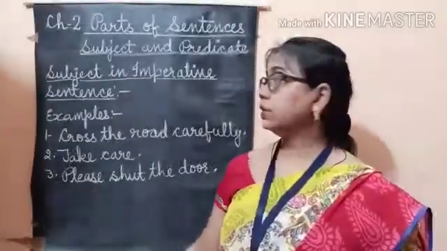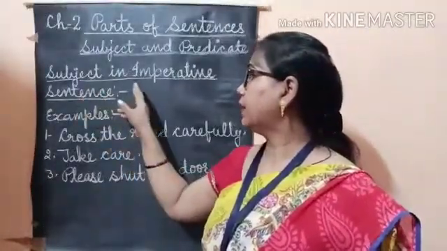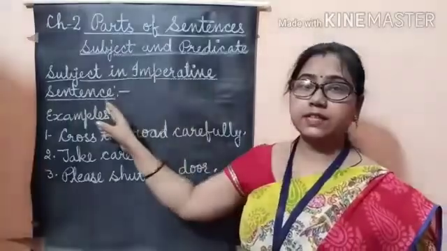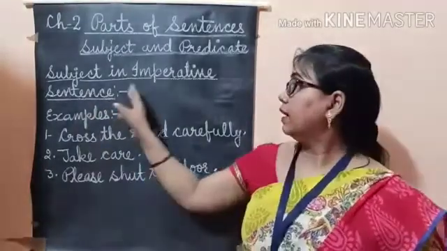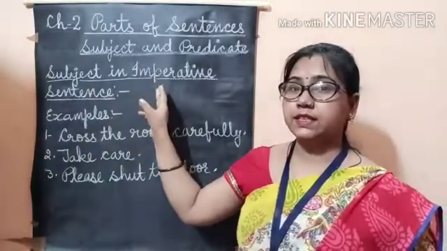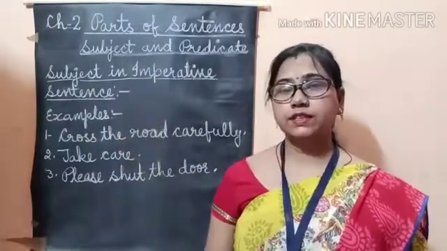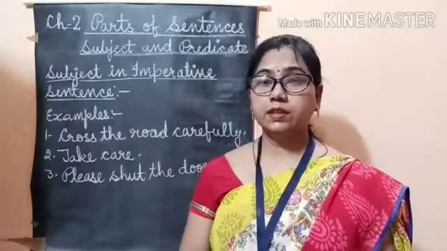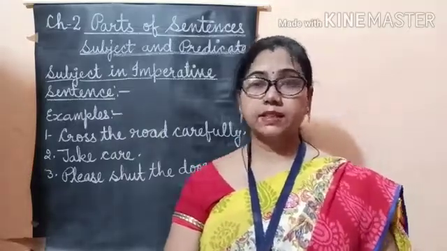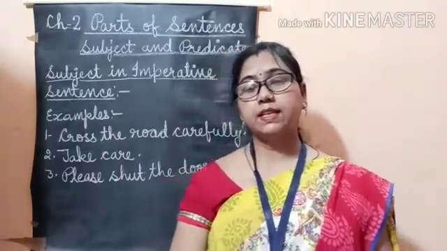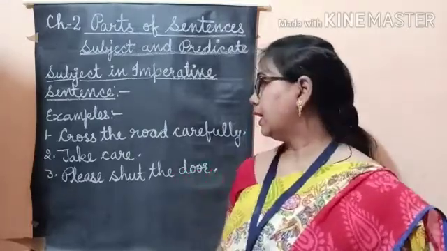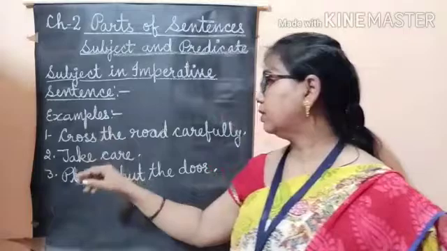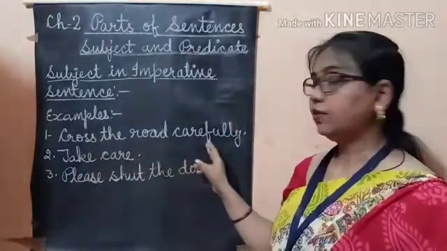Our next topic is subject in imperative sentences. So students, in imperative sentences, subject is always you. It is understood as implied. The subject may not be stated, it is understood as implied. Like, for example, cross the road carefully.